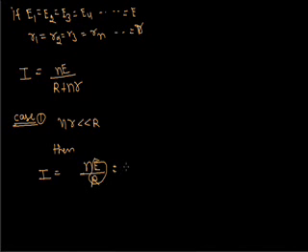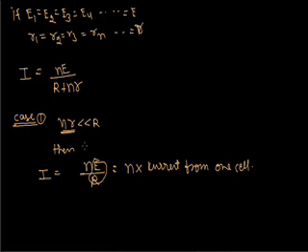So we can write it as N into the current from one cell. So the series combination will be advantageous when nr is less than the external resistance. So this combination will be advantageous.